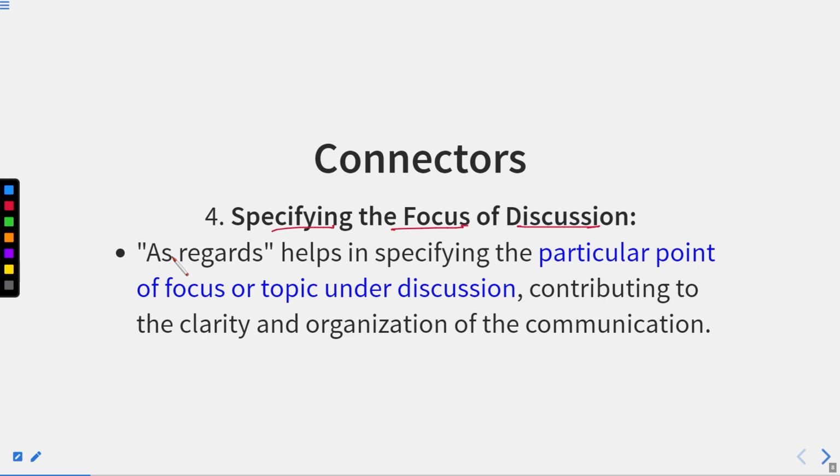Specifying the focus of discussion. As regards helps in specifying the particular point of focus or topic under discussion, contributing to the clarity and organization of the communication.